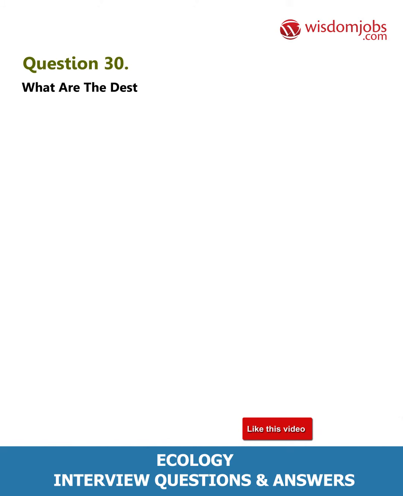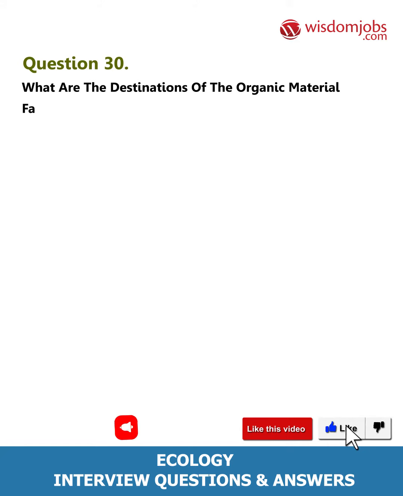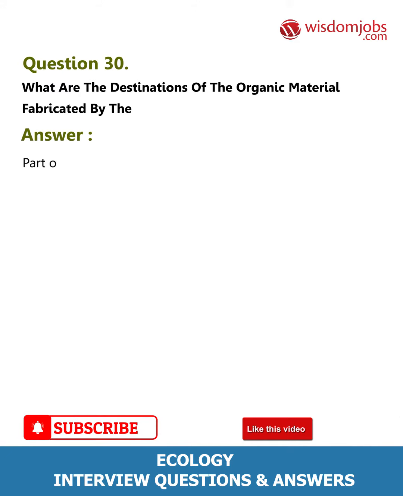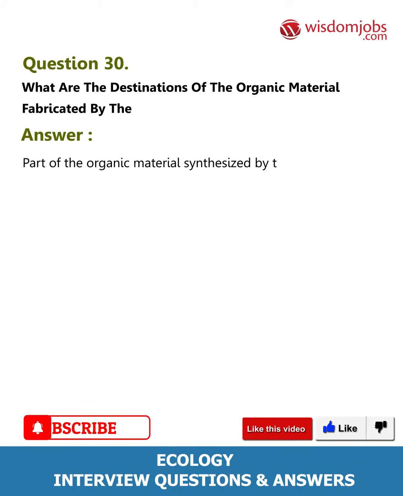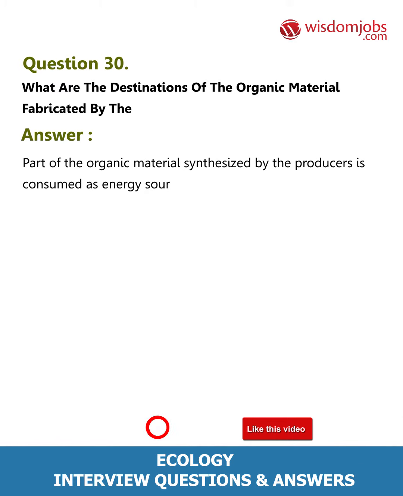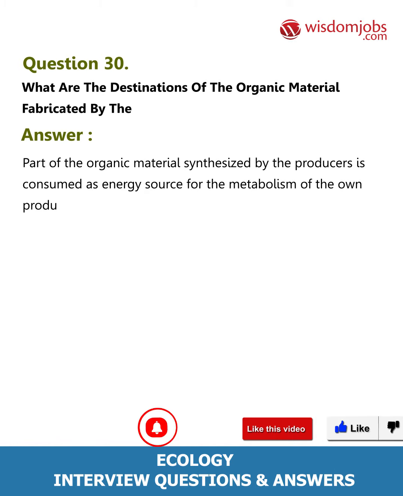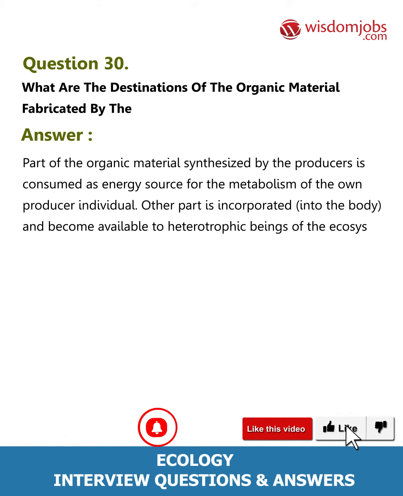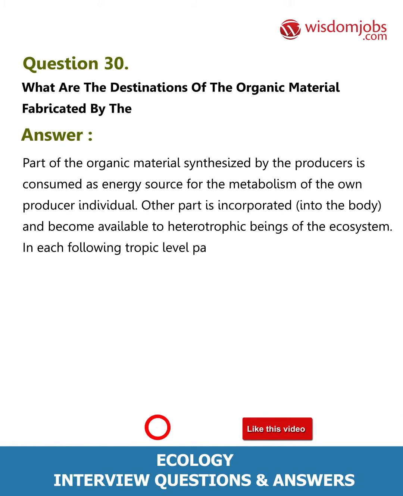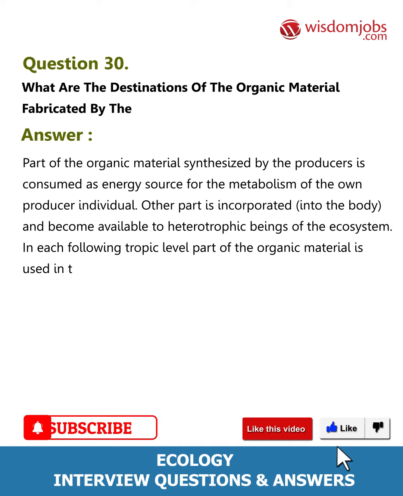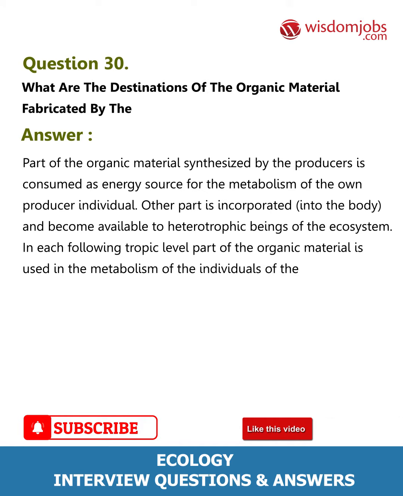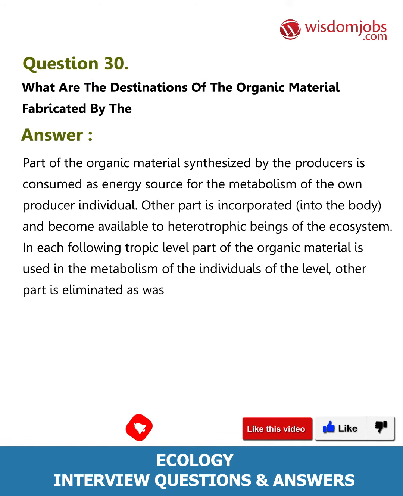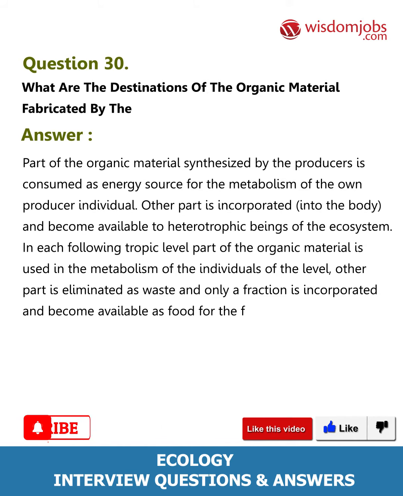Question 30. What are the destinations of the organic material fabricated by the producers? Answer. Part of the organic material synthesized by the producers is consumed as energy source for the metabolism of the own producer individual. Other part is incorporated into the body and become available to heterotrophic beings of the ecosystem. In each following tropic level, part of the organic material is used in the metabolism of the individuals of the level. Other part is eliminated as waste and only a fraction is incorporated and become available as food for the following level.